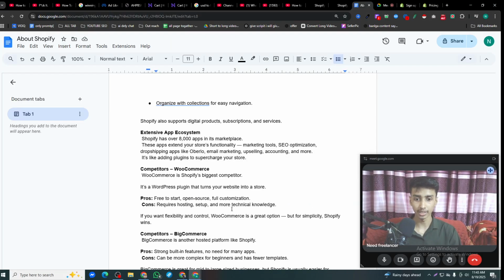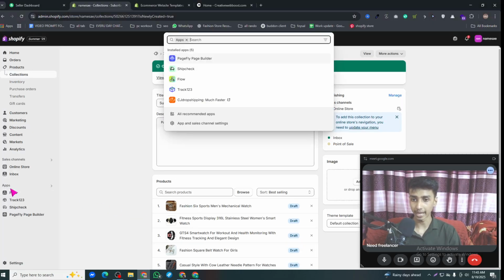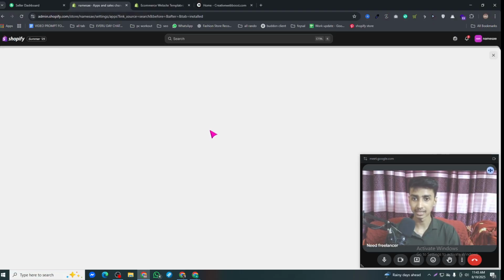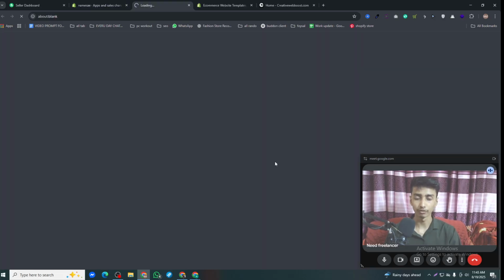Now let's move to the main point, and now let's discuss the expansive apps ecosystem. Shopify has over 8,000 apps in its marketplace. Okay, so let me show you what I mean. If you go to apps, and then go to apps and sales channel, and from here under the settings, as you can see, the Shopify app store, if you click over here,